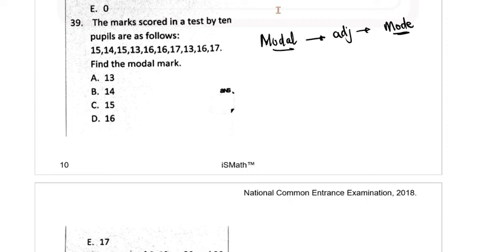So we have 16, so we'll choose this as our option. Just a quick look again at it. Sometimes what you should do here is to just rearrange these numbers in ascending order. When you do so, it will be clear who is with who and who is more than 1 or more than 2. But I'm just doing this by inspection because I believe this can be done by inspection. 16 appears 3 times, 17 is 2, 13 is also 2, 14 is 1, and 15 is 2. So the modal mark is 16.